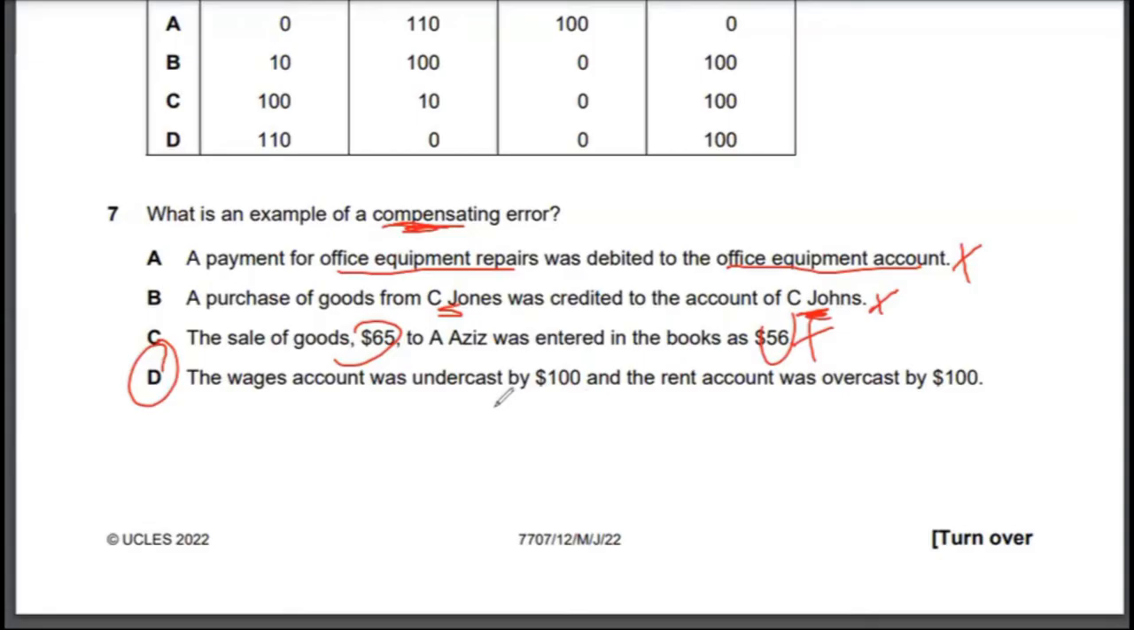And even if you read the option here, it says wages account, which is an expense account, and rent account, which is again an expense account. So wages account has been undercasted by the same amount as much as the rent account has been overcasted by the same amount, right? So that's what is compensating error. So the correct answer to multiple choice 7 would be option D.